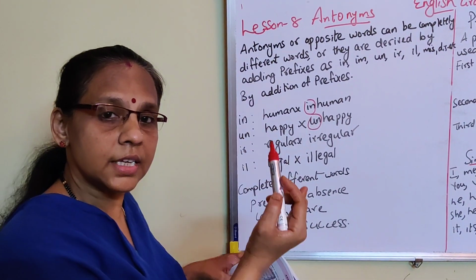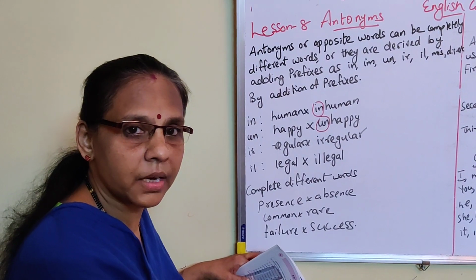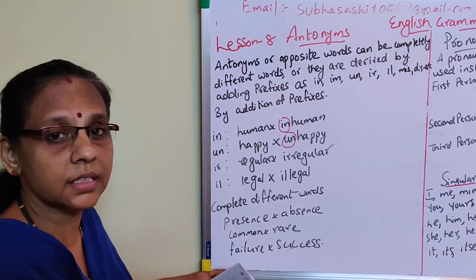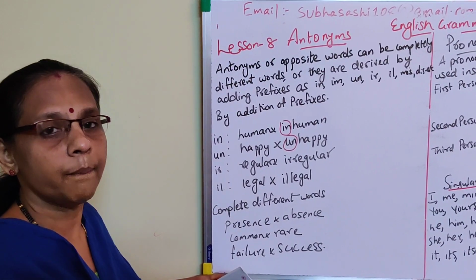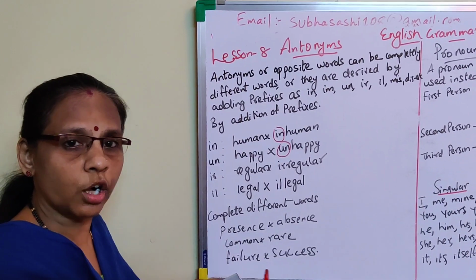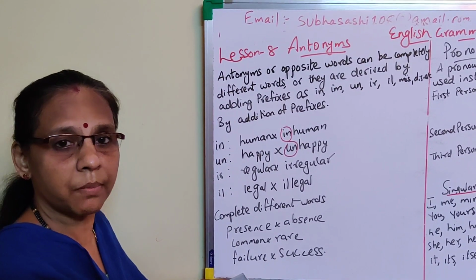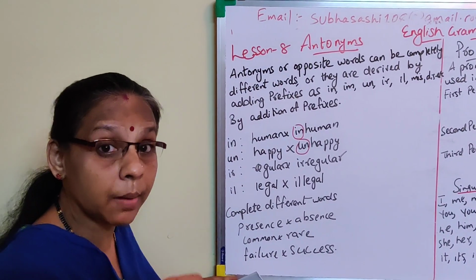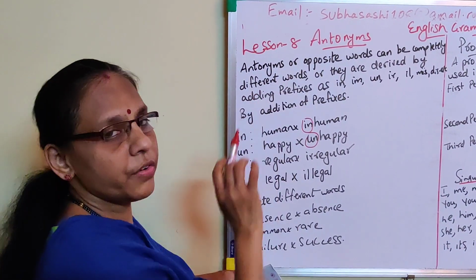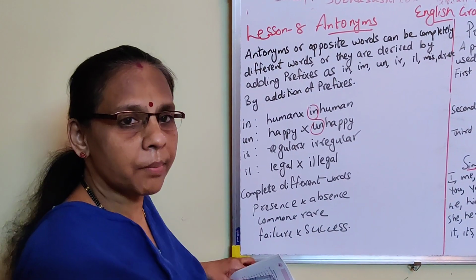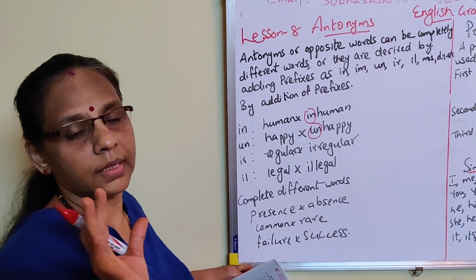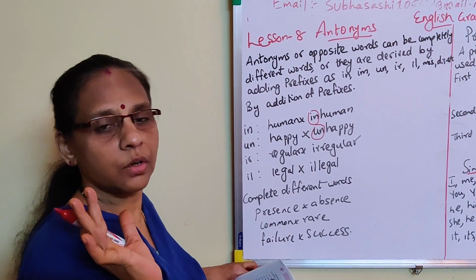Before you come to senior KG, you have to do pre-primary, no? Pre-primary section: nursery, junior KG, senior KG. First comes nursery, then junior KG, then senior KG, then first standard, isn't it? So all this is the pre-primary section, before the primary section. Understood? So that is the definition of antonym. In short, remember that antonyms mean opposite, and a prefix can be used to form them. Got it?